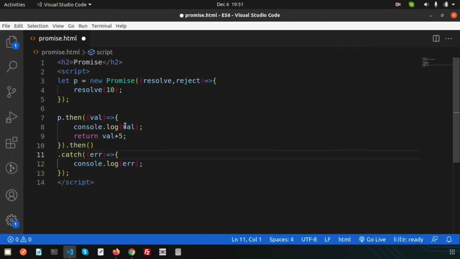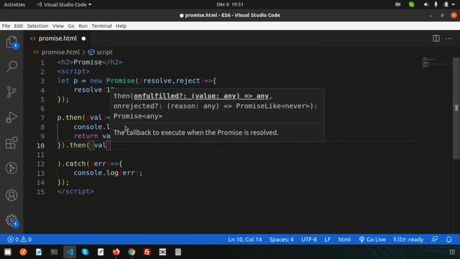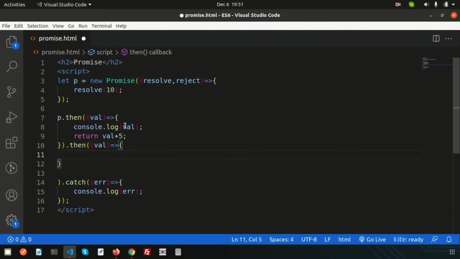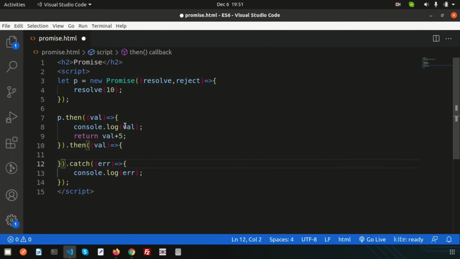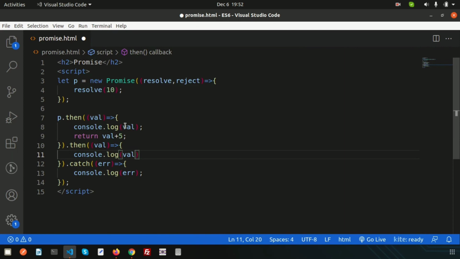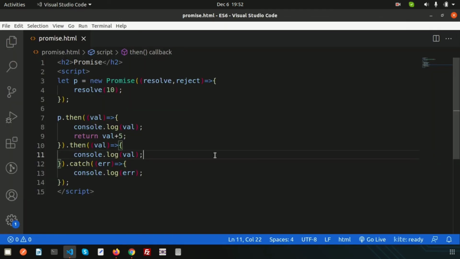In this way we can create another dot then, and inside here we write the logic. So simply write val again, create the arrow function, and write it this way, it will look better. Again console log val, right? This time if I refresh this, we get 10, then add 5, that is 15.